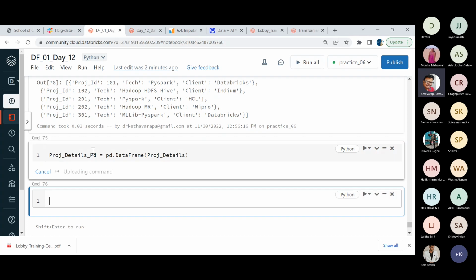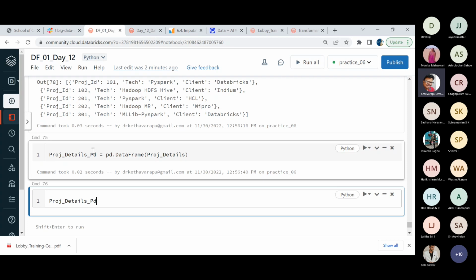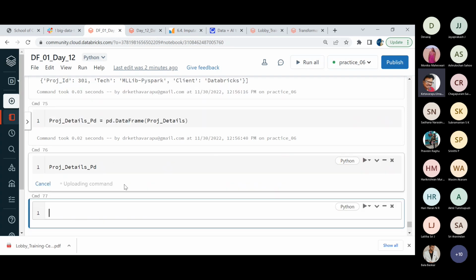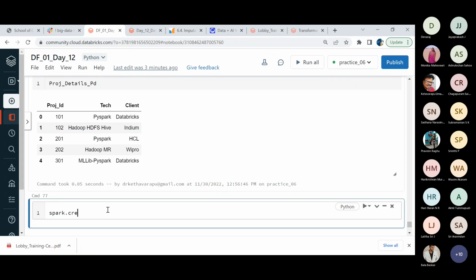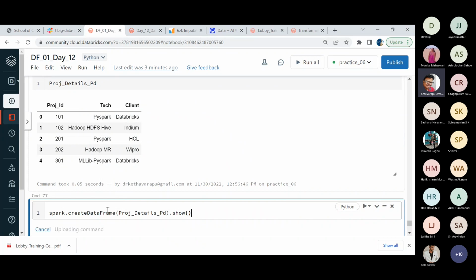Let me see how I can make use of this convention. The entire dictionary, just to remember, my project ID, technology, client, all these conventions now become a pandas data frame. So from this, I want to create the Spark data frame, project details underscore pds.